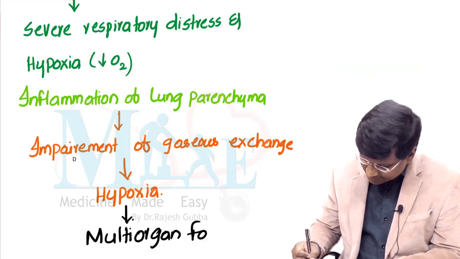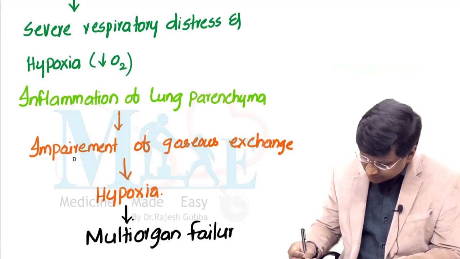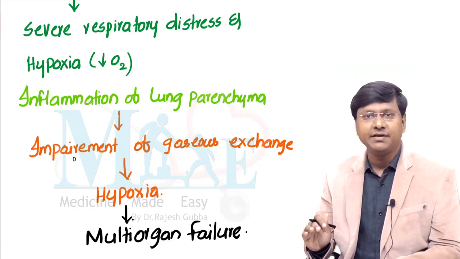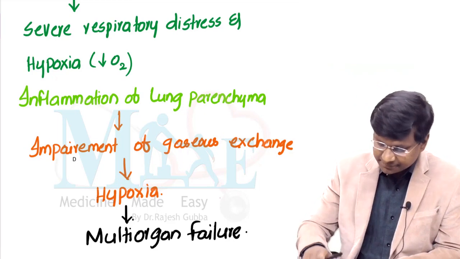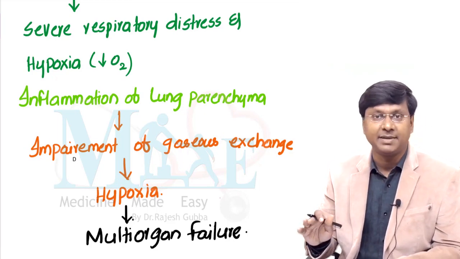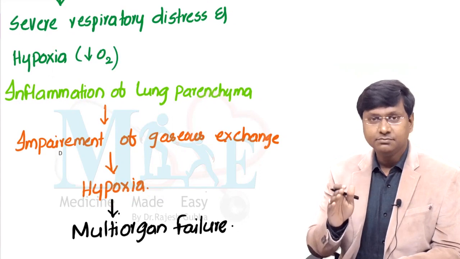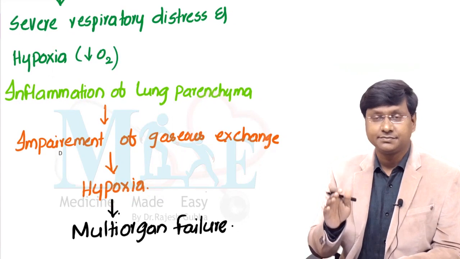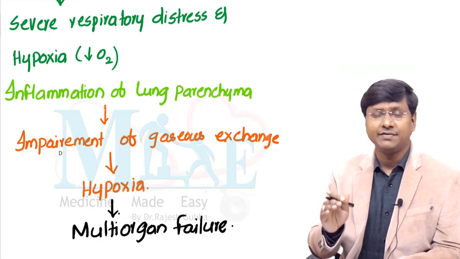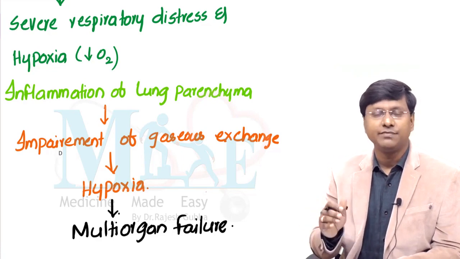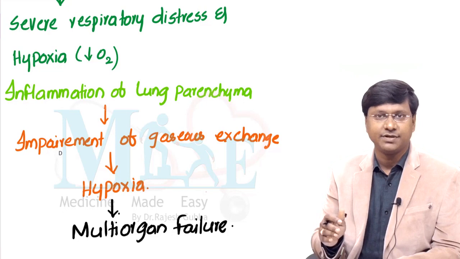This is a very important point that you should remember. In these individuals with ARDS, they will have multi-organ failure. Let me tell you a very important point: ARDS is that clinical condition where the individuals will have a very bad prognosis. The outcome of these patients is very poor.